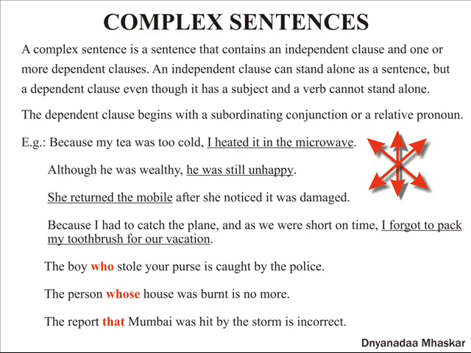The report that Mumbai was hit by the storm is incorrect. The first three sentences have subordinating conjunctions. The first one, because my tea was too cold. In the second one, although he was wealthy. In the third one, after she noticed it was damaged. In the last three, that is the fourth, fifth, and sixth, the subordinating conjunctions begin with a relative pronoun.